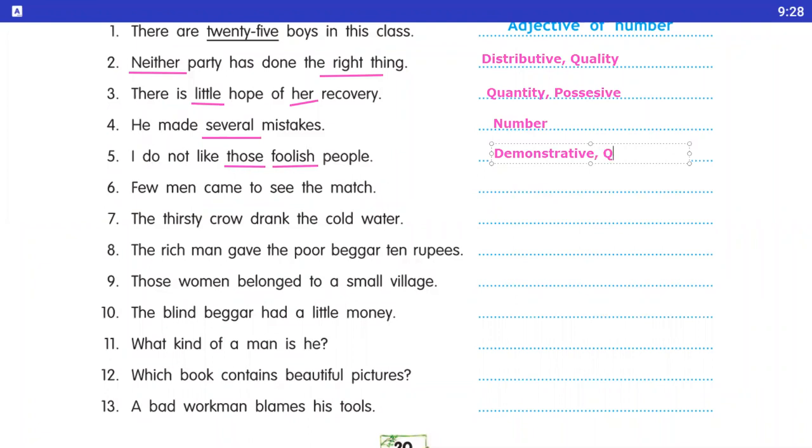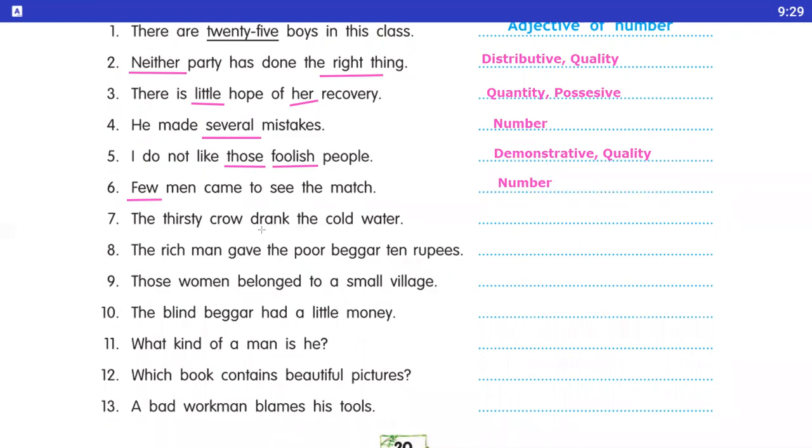Okay. Number 6, few men came to see the match. Here underline the few. Okay, student, so it is the adjective of number. Number 7, the thirsty crow drank the cold water.